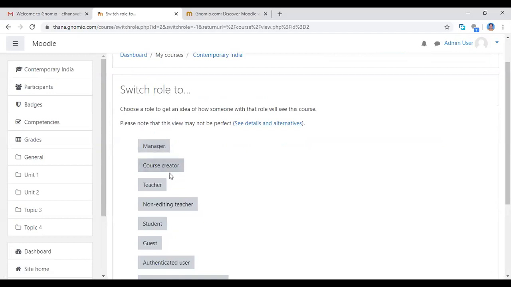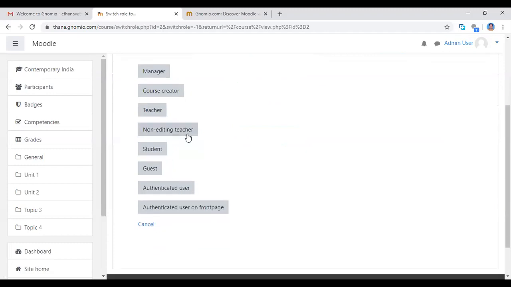So as a manager, course creator, teacher, non-editing teacher, student, or guest, whichever role you want to go to. Already I am the admin and user. Now I want the student role. Click student or teacher or guest, whichever role you want to participate in.